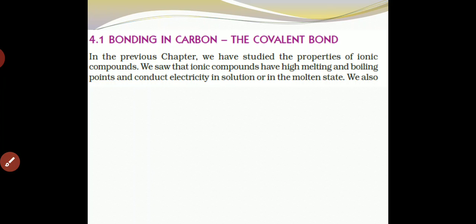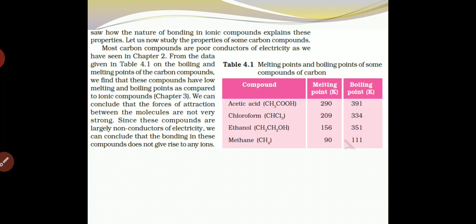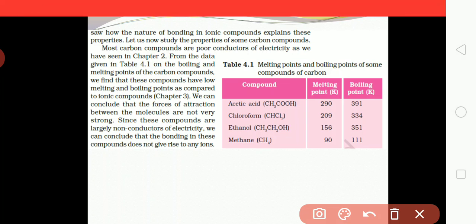Now, bonding in carbon, the covalent bond. In the previous chapter, we studied the properties of ionic compounds. We saw that ionic compounds have high melting and boiling points and conduct electricity in the solution or in the molten state. We also saw how the nature of bonding in ionic compounds explains these properties. Let us now study the properties of some carbon compounds.